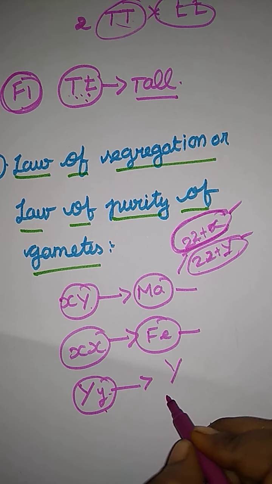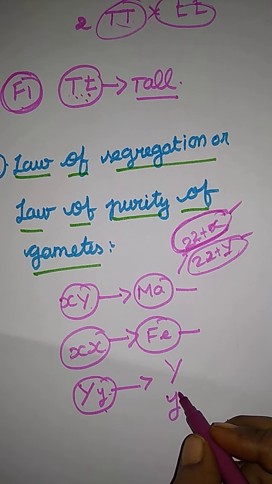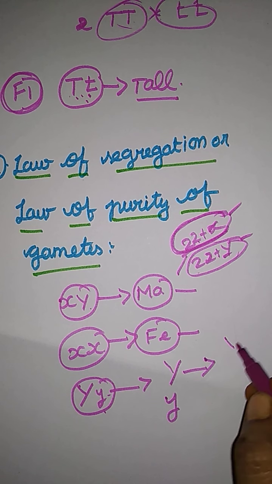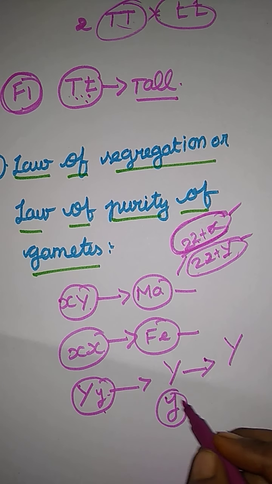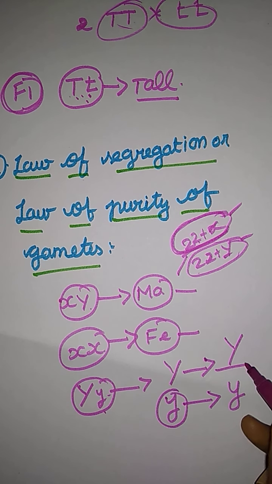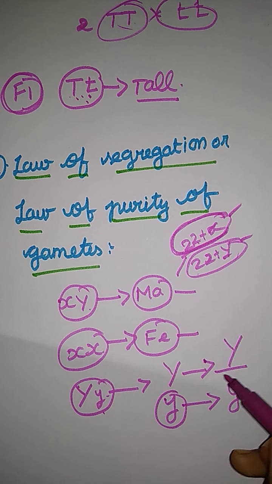Likewise here also, one capital Y, one small y. Once the gamete enters the plant body, it expresses the dominant character. When the other enters, it expresses the recessive character. That is the law of segregation, segregation based on the character. So that's it for the law of segregation.